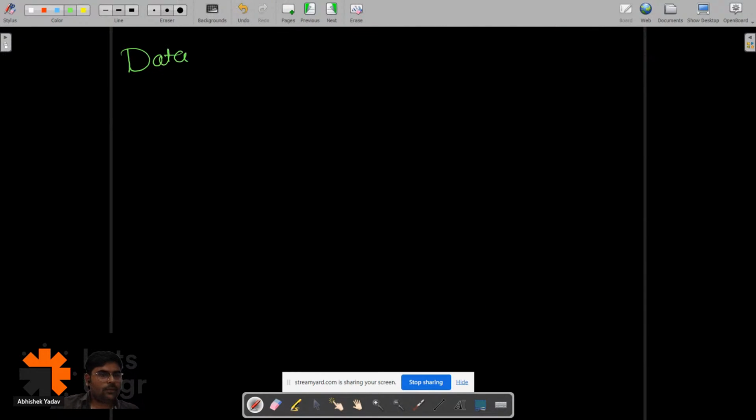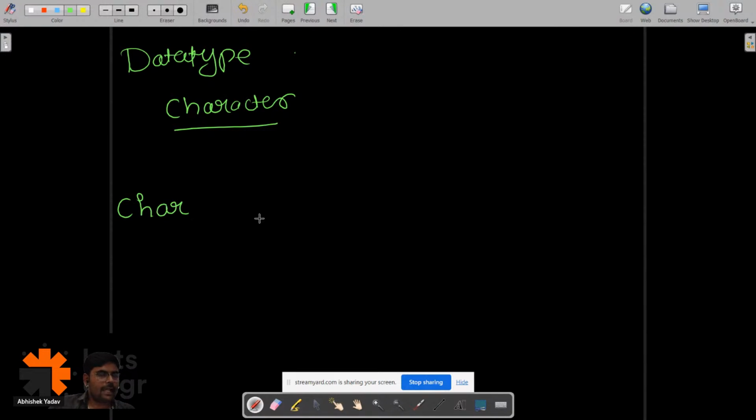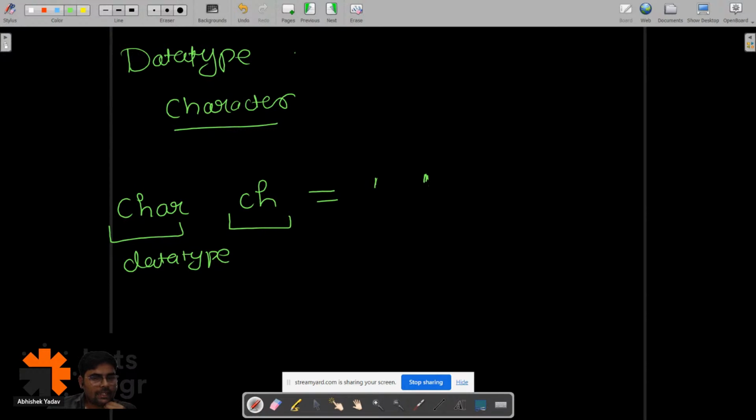The next data type is what? Character, right? If I have to store character value, character data, I can use the data type as char here. This is the data type, and after that, the name of the variable. Let's assume the name of the variable is ch here. After that, the assignment operator, and in single quotes, you have to write the data.